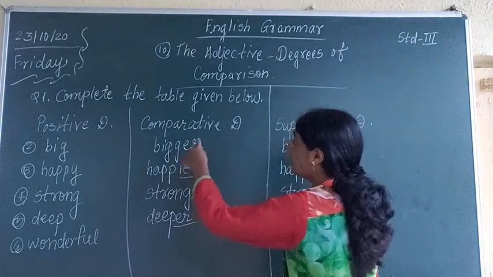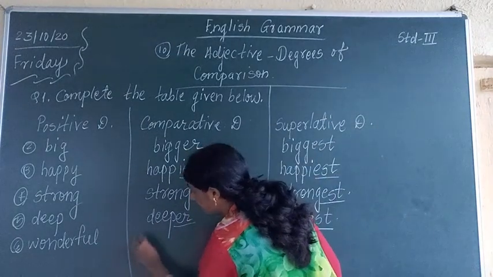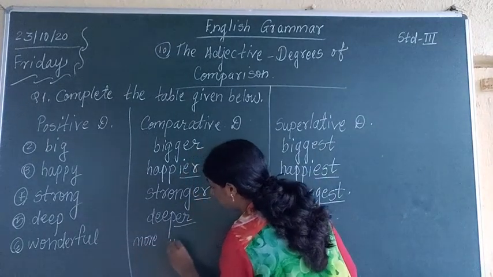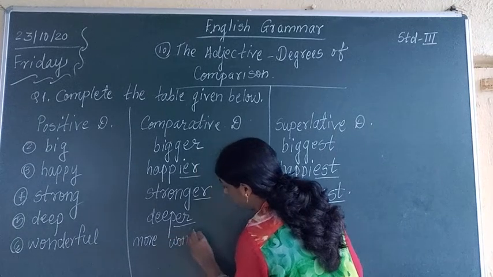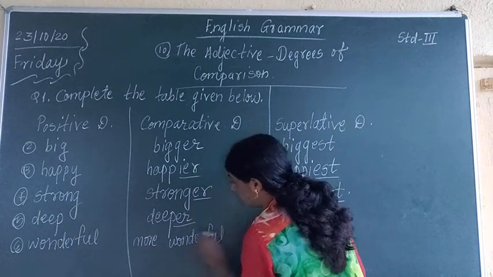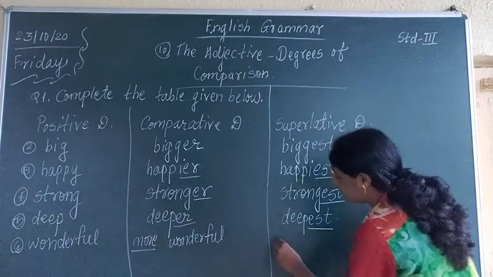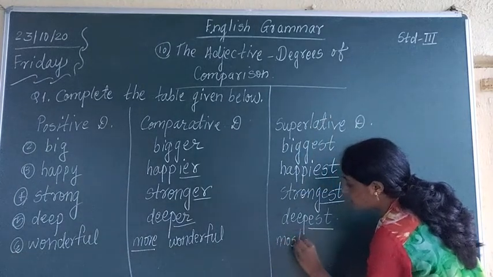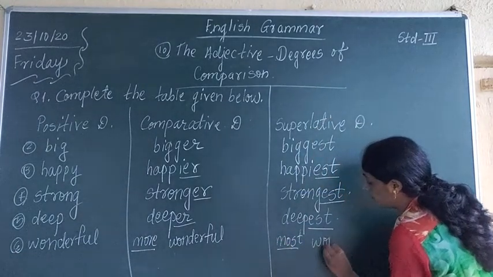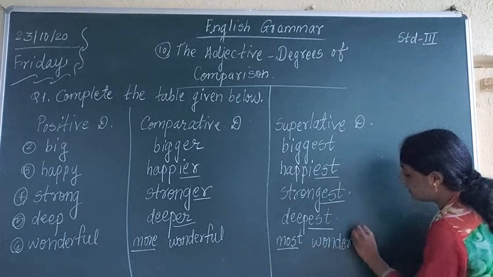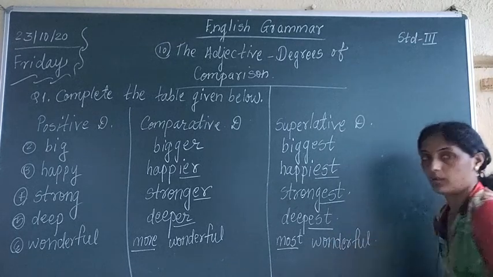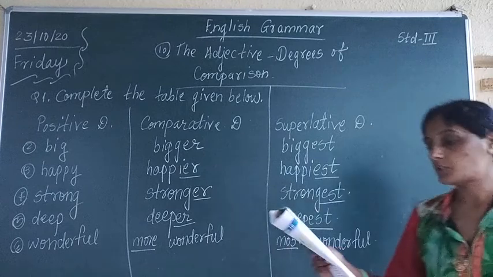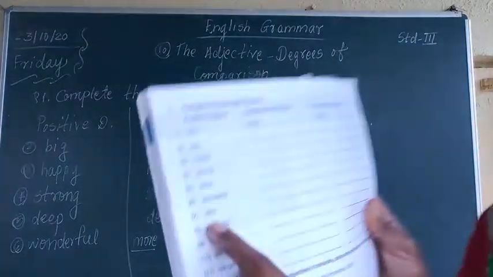So what will be our comparative degree word? More wonderful. And in superlative degree it will become most wonderful. What will it become in superlative degree? Most wonderful. Understood?